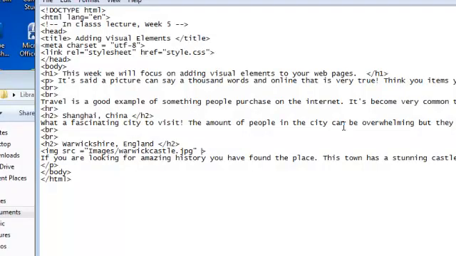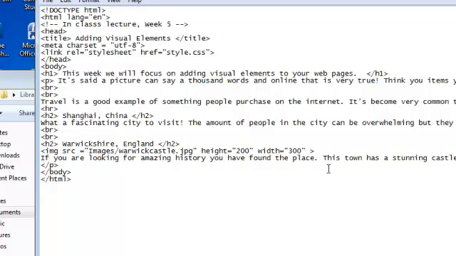So maybe we want to make the height 200. So we can do height equals, in quotes, 200. Now if we wanted it to be square, which this picture isn't, so it would kind of smush it, we would do width equals 200. But we're going to go ahead and make the width 300 on this one.